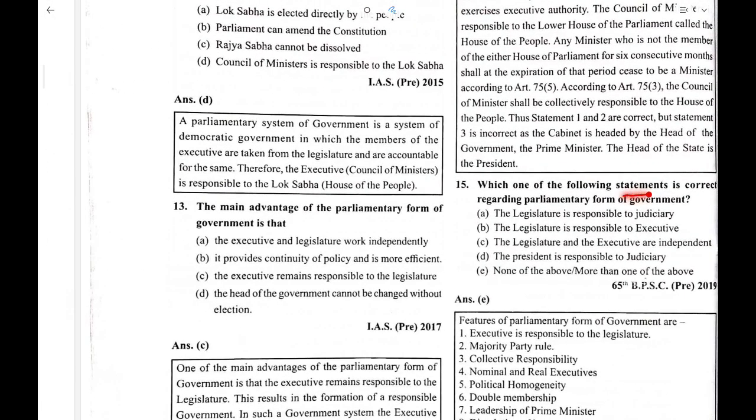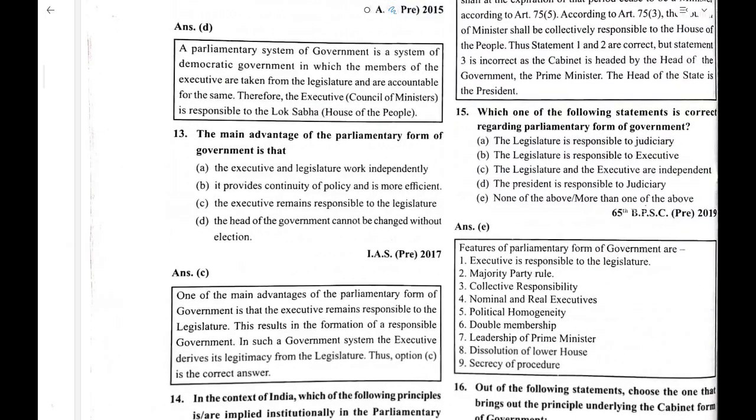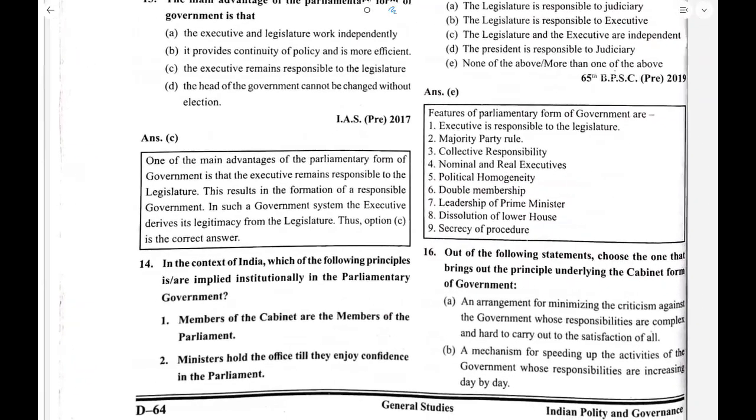Which of the following statements is correct regarding parliamentary form of government? That the legislature and executives are independent, legislature is responsible. So there are different features of parliamentary form of government. Let's see here: executive is responsible to the legislature, majority party rule, collective responsibility, nominal and real executive, political homogeneity, double membership, leadership of Prime Minister, dissolution of lower house, and secrecy of procedure.